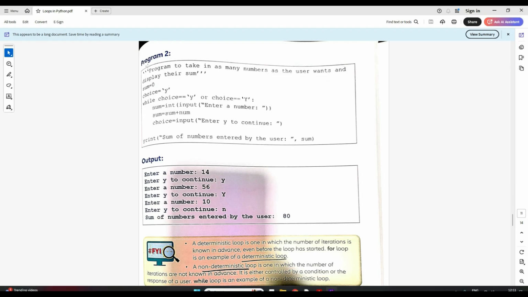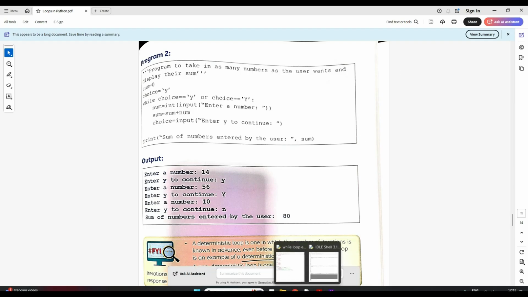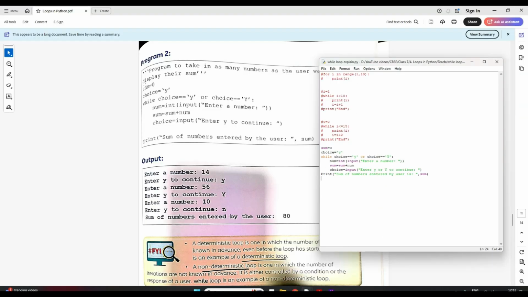Okay, now let's try to understand this program from your book. So what is the program you need to do? It's: write a program to take in as many numbers as the user wants and display their sum. So we have to input some numbers, as many as the user wants, and display the final sum of all the numbers. Now here I have written this code. Let's say it's the same as your book. So I have to find the sum first, right, of all the numbers.